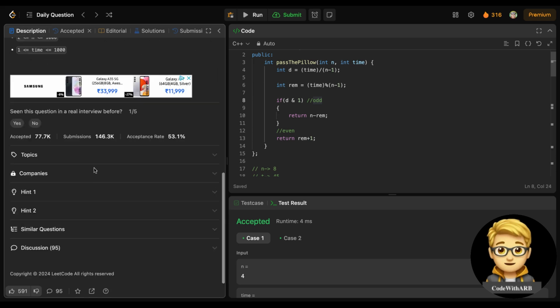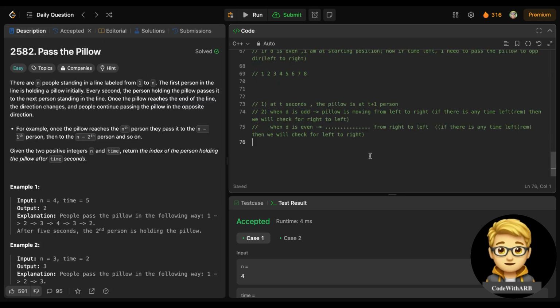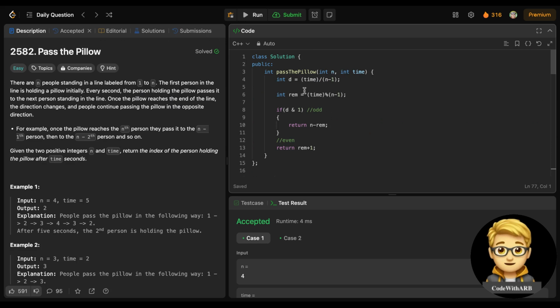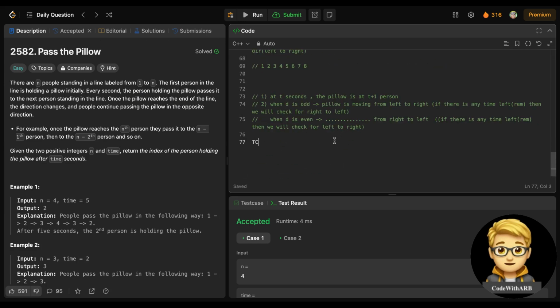So what will be the time and space complexity for this problem? That would be nothing, because we have taken just a variable and just simple arithmetic. So the time complexity would be O of 1, and the space complexity would again be O of 1. So this is an easy problem.